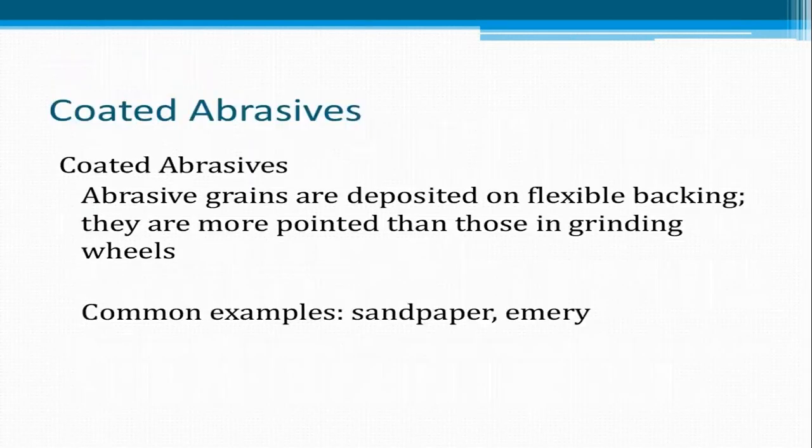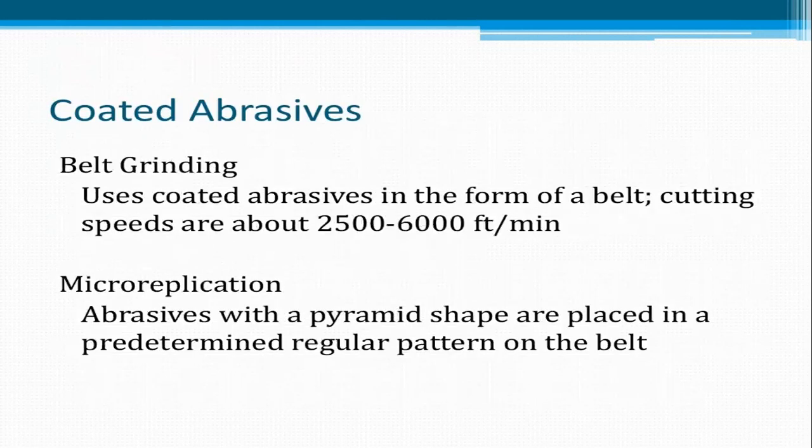Coated abrasive. In coated abrasives, abrasive grains are deposited on a flexible backing. They are more pointed than those in grinding wheels. Common examples are sandpaper and emery paper. Belt grinding uses a coated abrasive in the form of a belt. Cutting speeds are about 2,500 to 6,000 feet per minute. And in micro replication, abrasives with a pyramid shape are placed in a predetermined regular pattern on the belt.